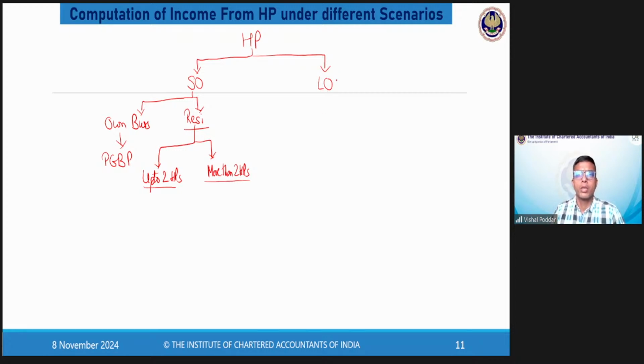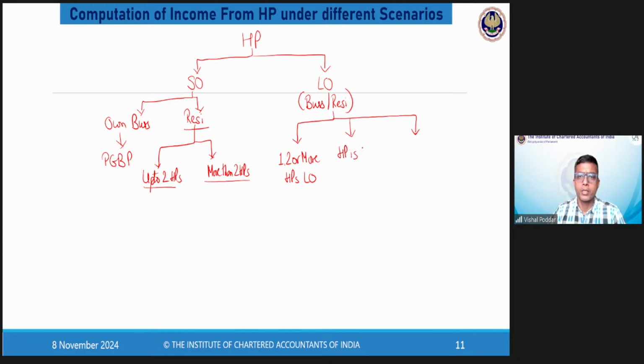Let out. Let out may be for business or for residence. It makes no difference to me as far as letting out is not my business. So if letting out is not my business, whether I'm giving the let out property as a commercial property or residential property, the opposite person is staying there doing business, it is none of my concern. Now in this, what are the possibilities? 1, 2 or more HPs are let out. So when it is let out, whether 1 HP is let out, 2 are let out or more are let out, the working is same.